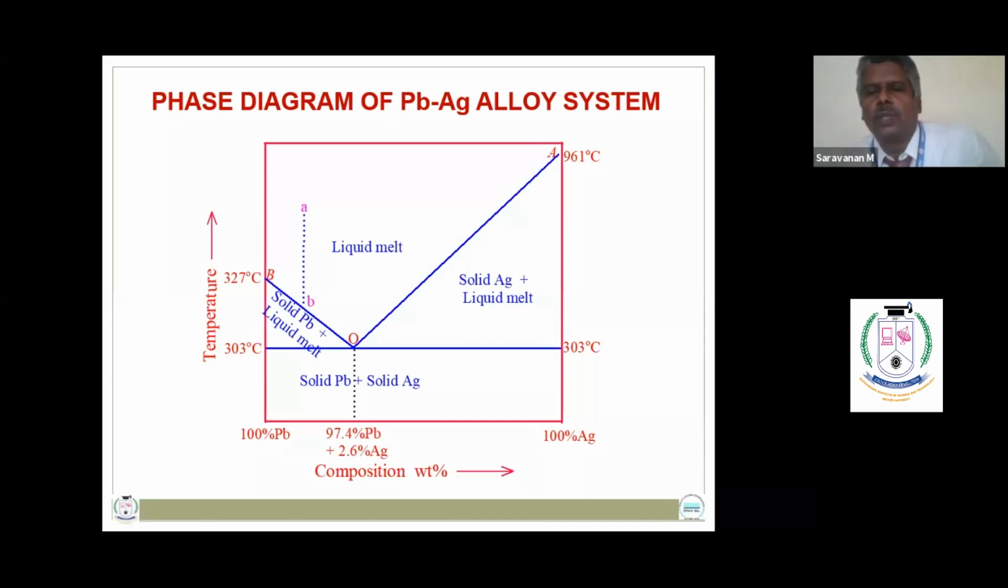The curve AO is known as the freezing point curve of silver because addition of lead lowers its freezing point temperature. The curve BO is known as the freezing point curve of lead because addition of silver reduces the freezing point of lead metal. So at the eutectic point, the liquid melt of definite composition, 97.4% lead and 2.6% silver, solidifies into solid lead and solid silver. At the eutectic point, the system is zero variant.